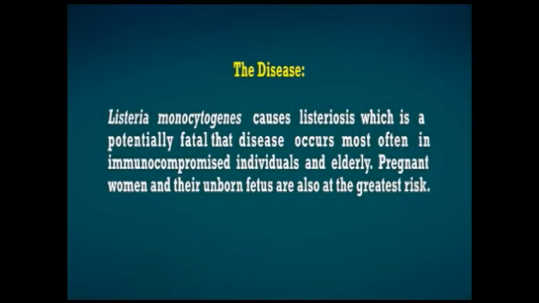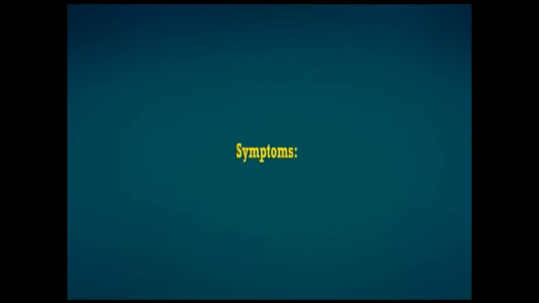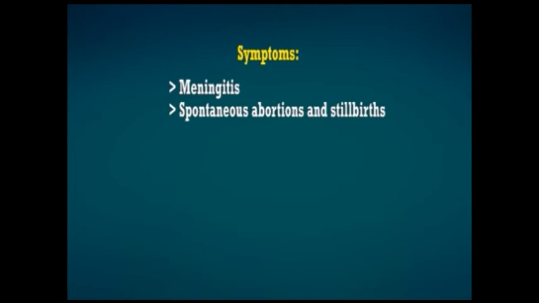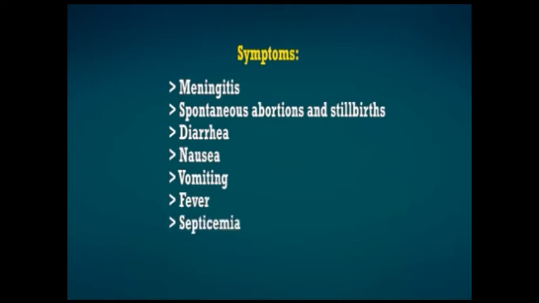Listeria monocytogenes causes a disease known as listeriosis, which is a potentially fatal disease that occurs most often in immunocompromised individuals and the elderly. Pregnant women and their unborn fetus are also at the greatest risk. The symptoms include meningitis, spontaneous abortion and stillbirths, diarrhea, nausea, vomiting, fever, septicemia and encephalitis. The incubation period ranges from 2 to 21 days.